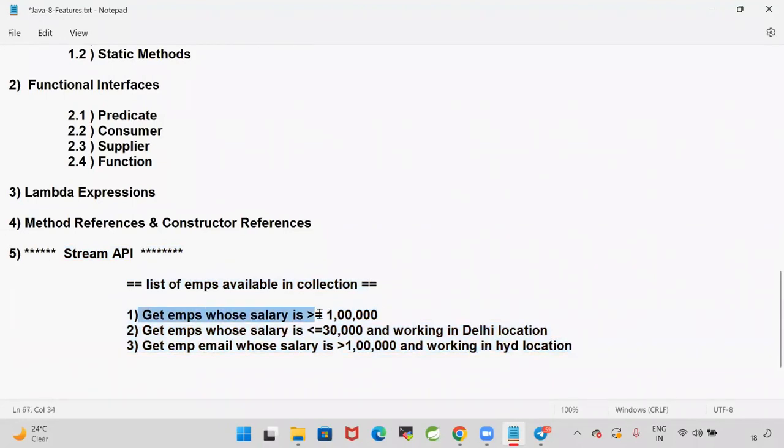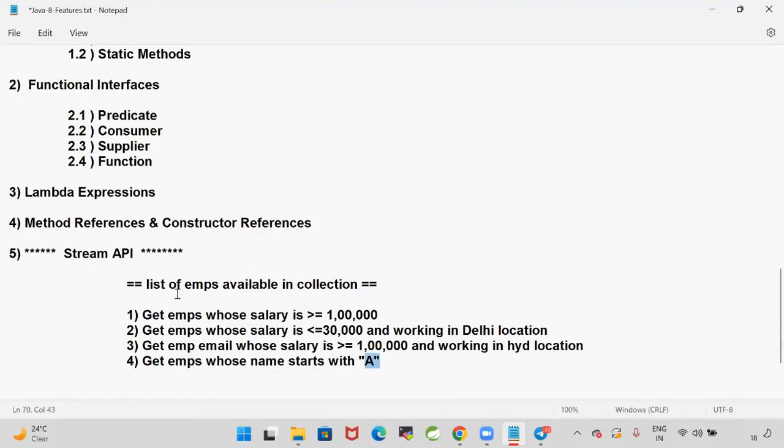Get employees whose salary is greater than or equal to this value. Get employees whose salary is less than 30,000 and working in Delhi location. Employees whose salary is greater than or equal to 1 lakh and working in Hyderabad location. Get the employee details whose name starts with A.